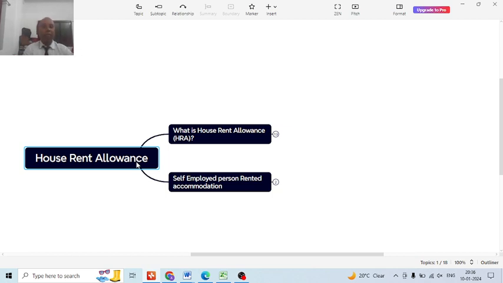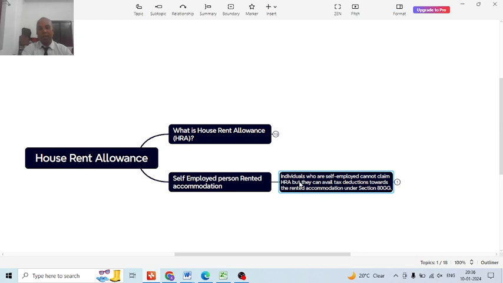Since he is not a salaried person and does not get a salary from an employer, house rent allowance would not be available to him. But he will get the deduction under section 80GG.